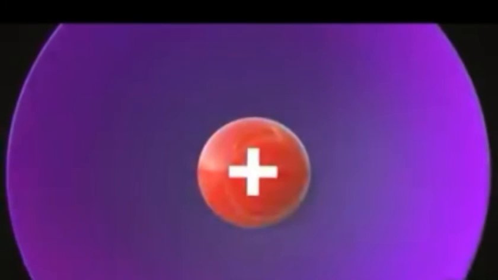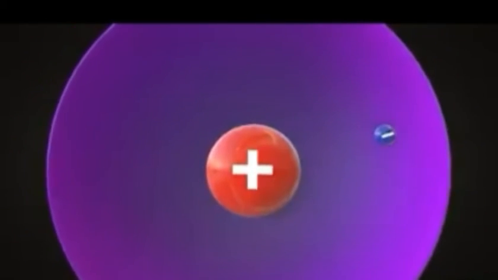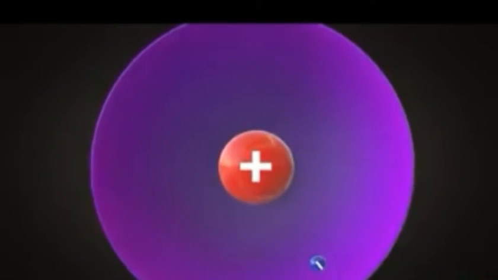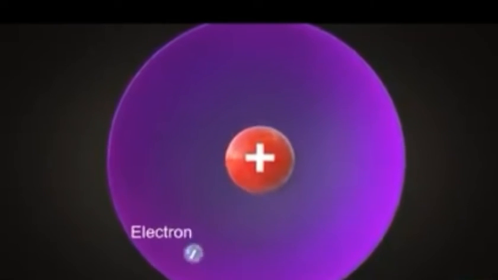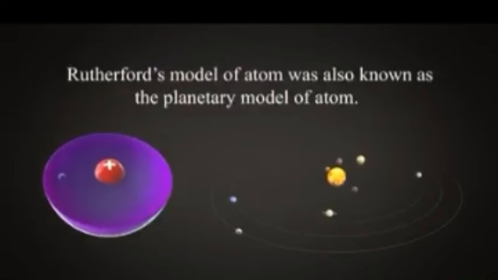Now, according to Rutherford's nuclear model, there is a positively charged center in an atom called the nucleus, and all mass of the atom is due to this nucleus. It also suggested that electrons of the atom revolve around the nucleus. This model was known as the planetary model, as the nucleus of the atom can be compared to a miniature sun, and electrons revolving around the nucleus can be compared to planets revolving around the sun.